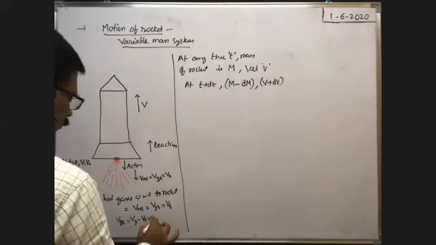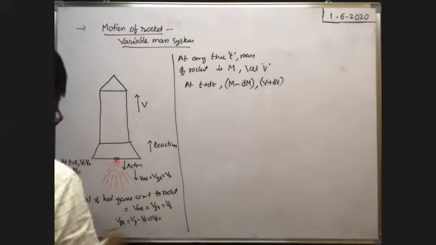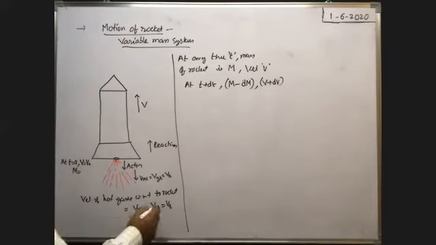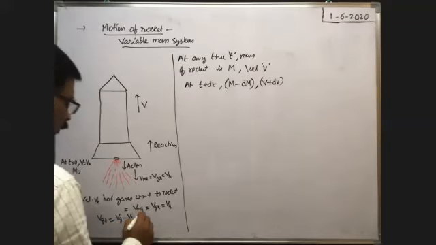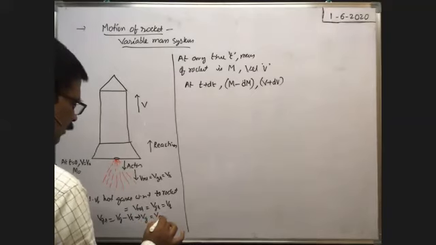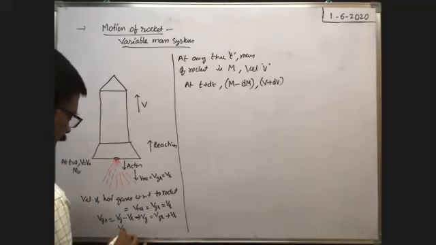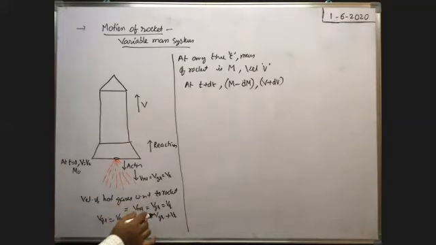From this formula, the velocity of the gas with respect to the rocket is equal to the velocity of the gas minus the velocity of the rocket, which implies the velocity of the gas Vg is equal to the velocity of the gas with respect to the rocket plus the velocity of the rocket.